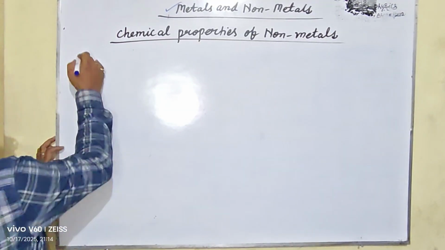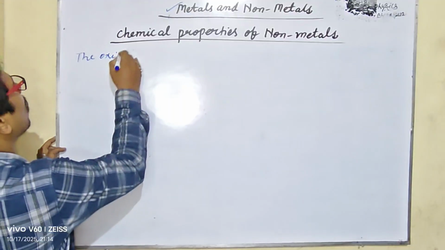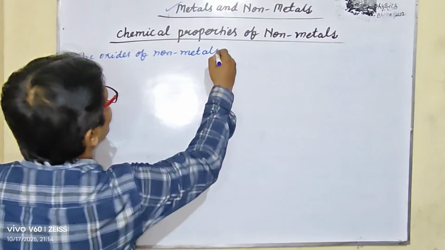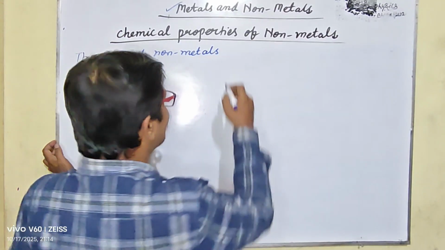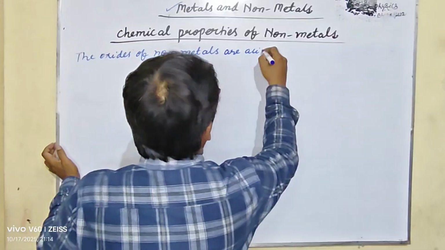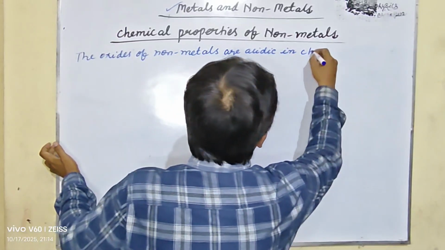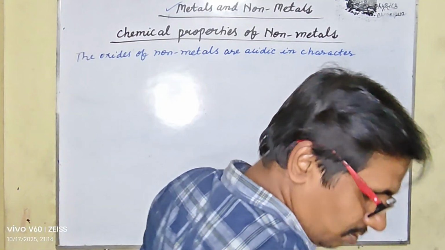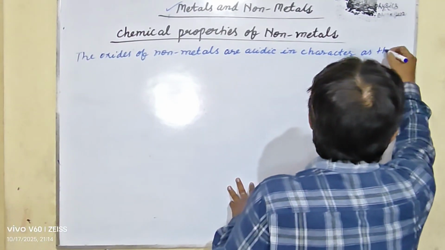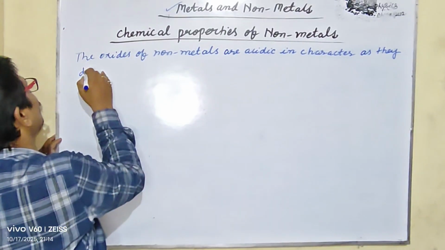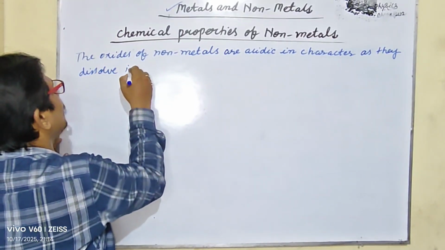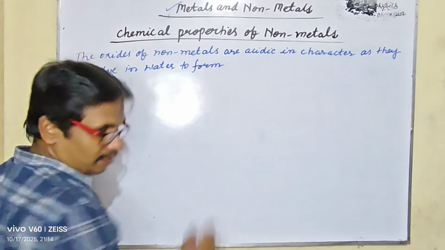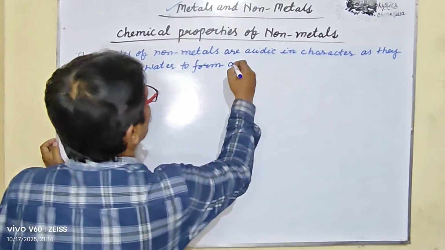The oxides of non-metals are acidic in character, and as they dissolve in water they form acids.